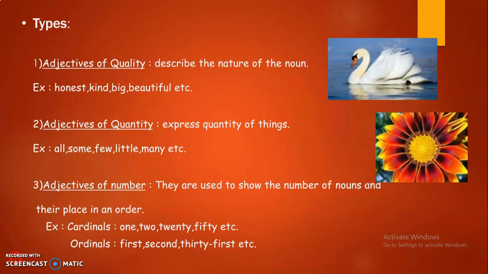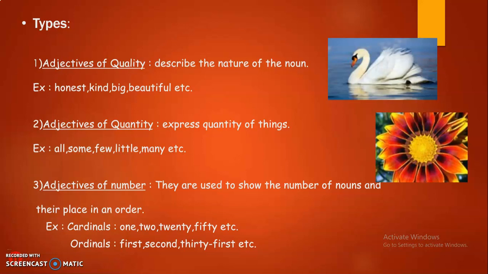Next, adjectives of number. They are used to show the number of nouns and their place in an order. There are two types, cardinals and ordinals. Examples for cardinals are 1, 2, 20, 50, 70, 100, etc. Examples for ordinals are 1st, 2nd, 31st, 22nd, etc. For example, there is one flower or one beautiful flower on the screen.